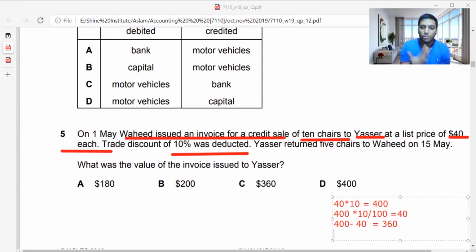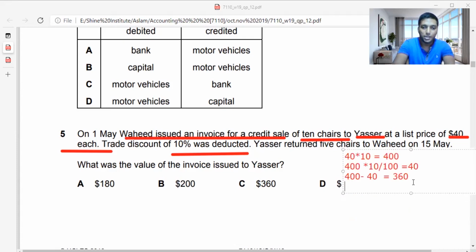But what students do is this. Yasir returned 5 shares. So they will say 360 is the list price, and in that they have returned 5 shares. So one share is costing maybe 36, because they have already deducted the discount. I'll divide it by 10 and get one share's actual price, 36. So returned 5 shares, 36 into 5 is 180. So 180 is the amount he has returned. From 360, if I take 180, he has a balance of 180 in the invoice.